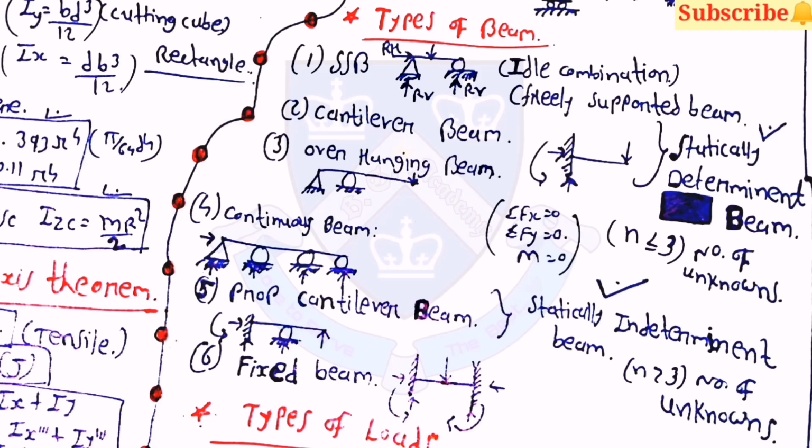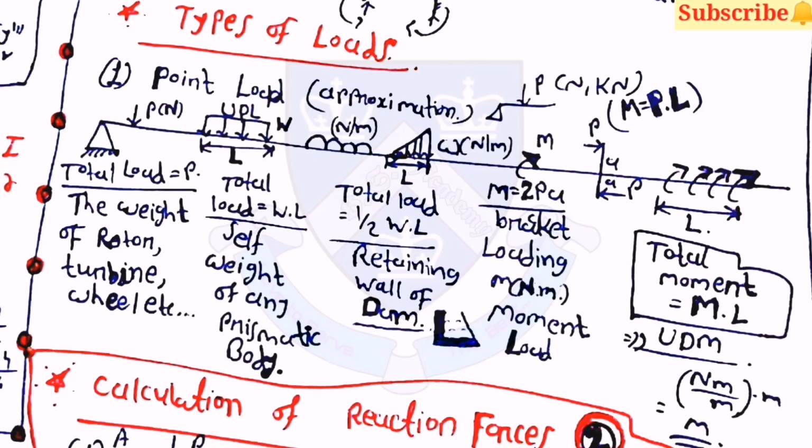Then the second one is the cantilever beam. Then the third one is the overhanging beam, and the fourth one is the continuous beam. Then the fifth one is the propped cantilever beam. Then the sixth one is the fixed beam. Then after that, the types of loads: the second one is uniformly distributed load, and the third one is uniformly varying load.